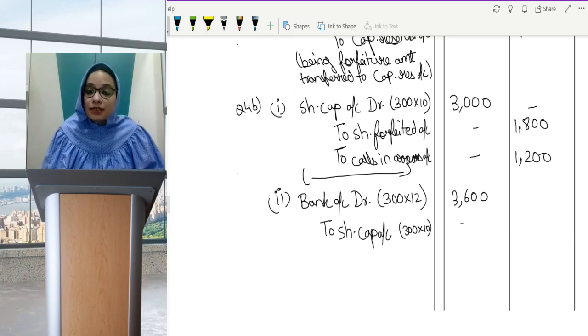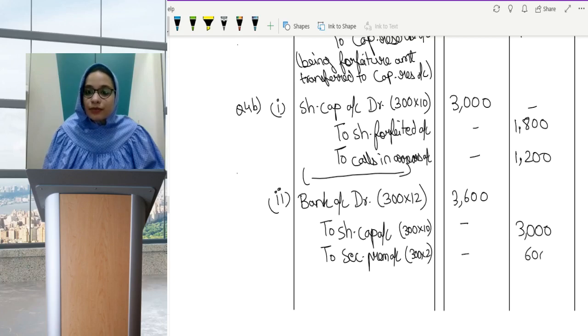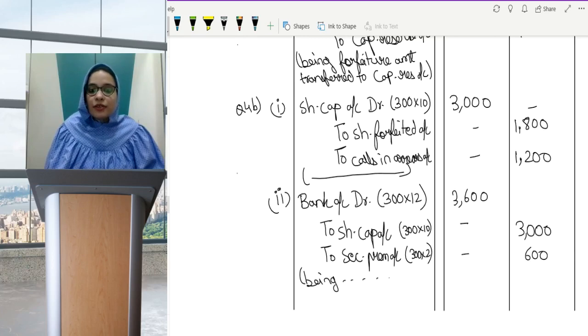Don't forget the basics. 3000. So remaining 2 rupees will go in securities premium account. 300 into 2, which is 600. Then being shares forfeited, reissued at rupees 12 per share.